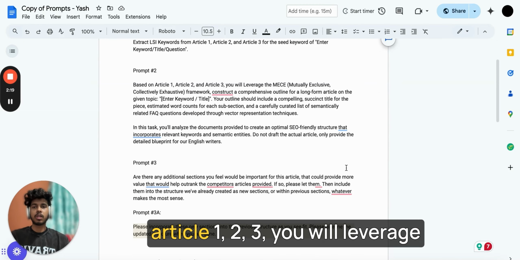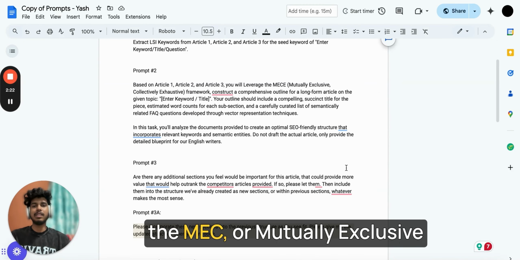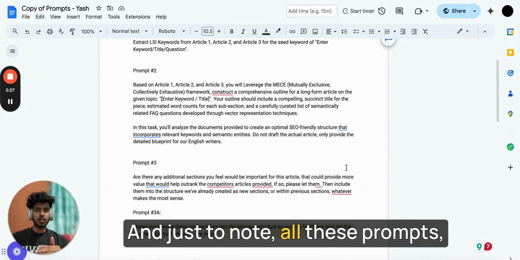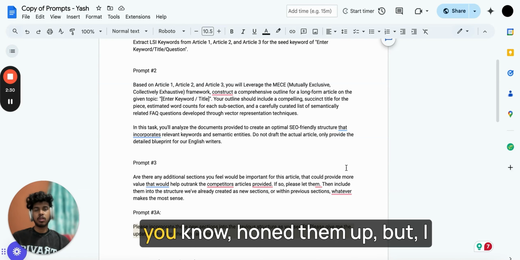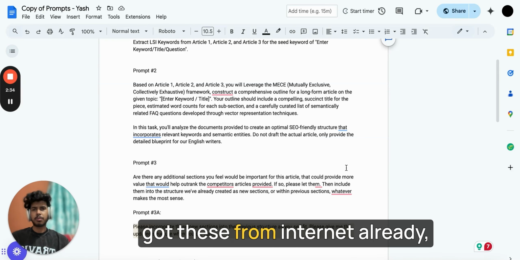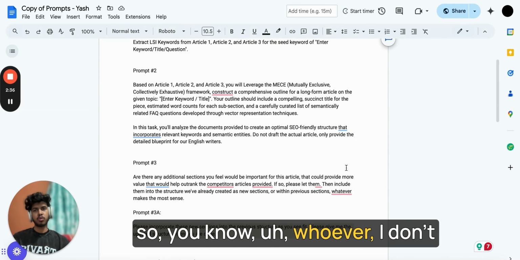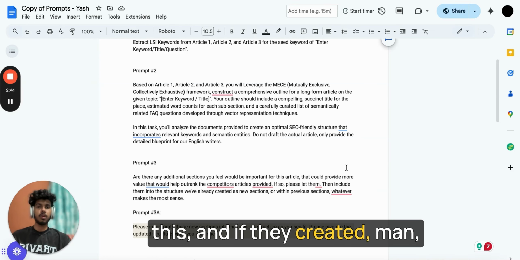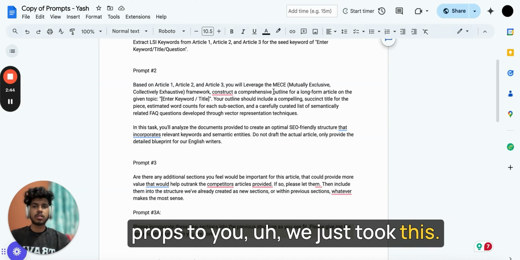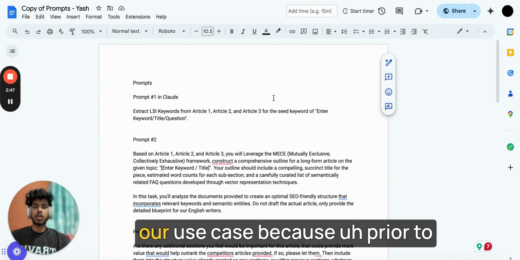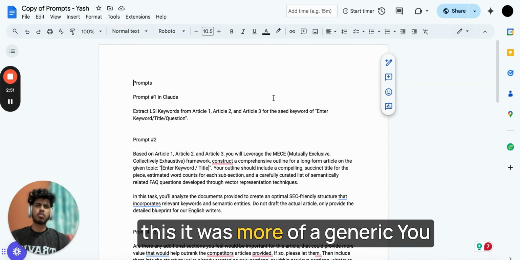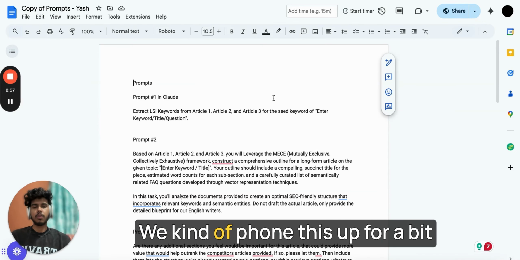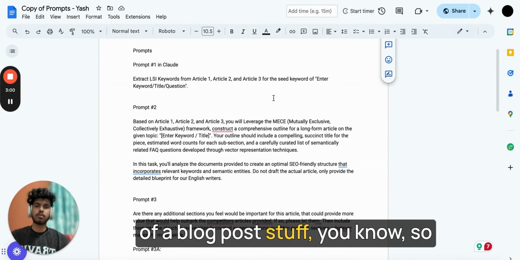And the second prompt: based on article 1, 2, 3, you will leverage the MECE, or mutually exclusive collectively exhaustive, framework. And just to let you know, all these prompts are not mine. I have honed them up, but I got these from the internet. I don't remember the name of that creator, but if someone's watching this and if they created it, man, props to you. We just took this and honed it up for our use case, because prior to this it was more generic, but now we honed it up for blog post stuff. So yeah, that's the thing.